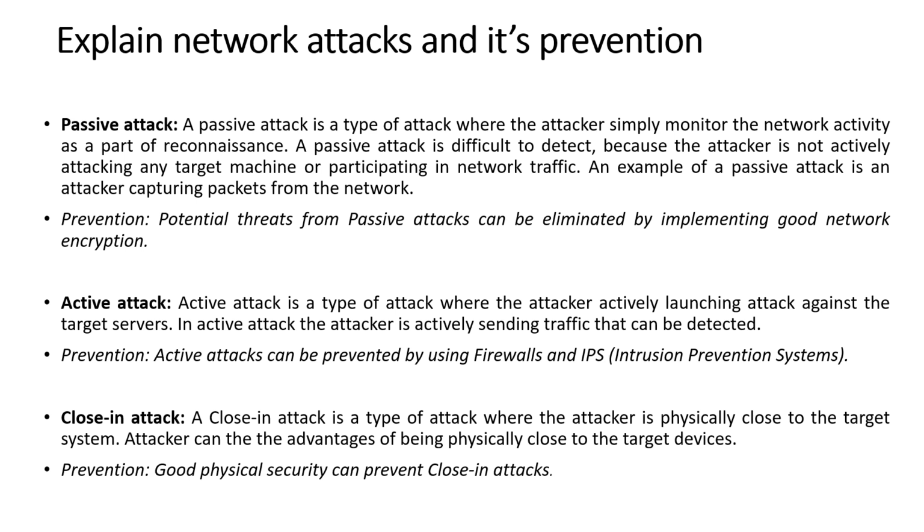Next is explain network attacks and their prevention. Network attacks can be of various types, like passive attack and active attack, which we have already seen in the first unit itself. A passive attack is an attack where a hacker is not making any connection or communication to the victim system. It only gathers information through social networking sites, googling or surfing.